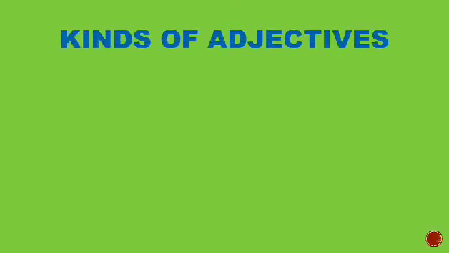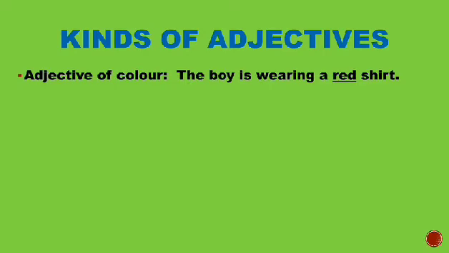Next, let's see what the kinds of adjectives, or describing words, are. The first type is color, which tells us about the color of anything. Here is an example: the boy is wearing a red shirt. So what is the color of the shirt? It is red. So the word red is an adjective.